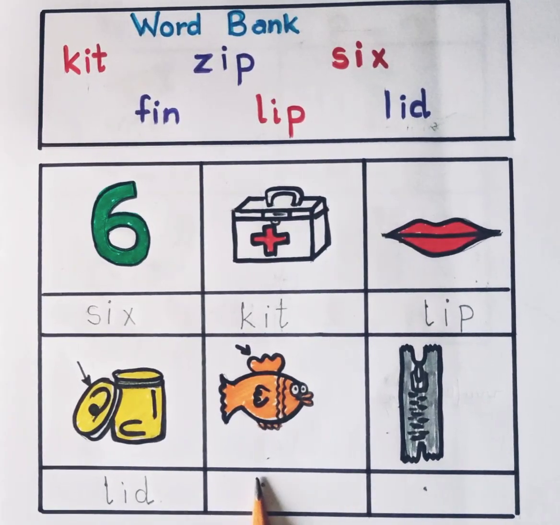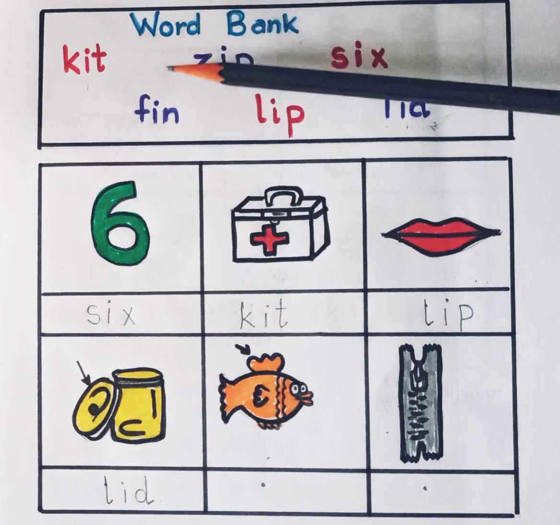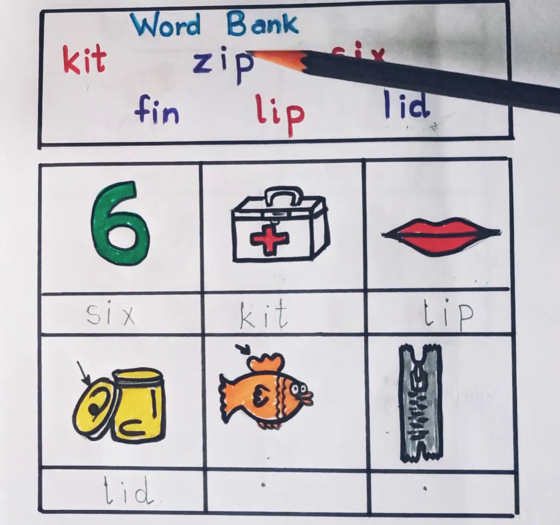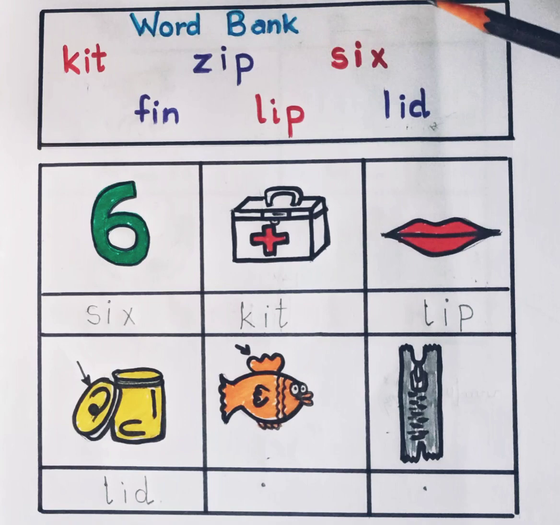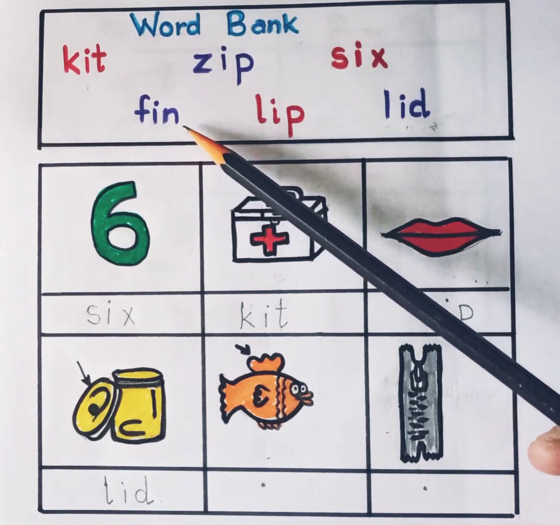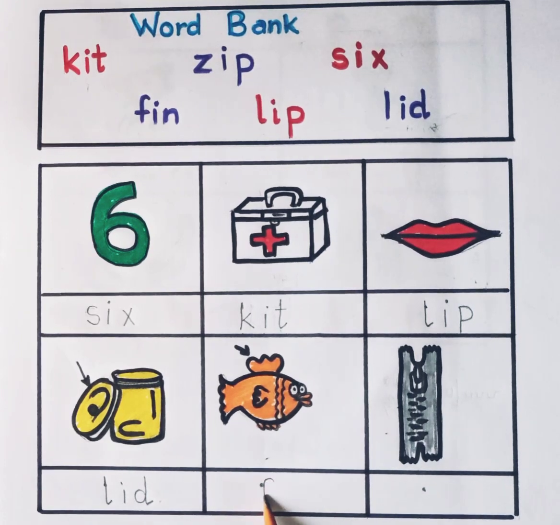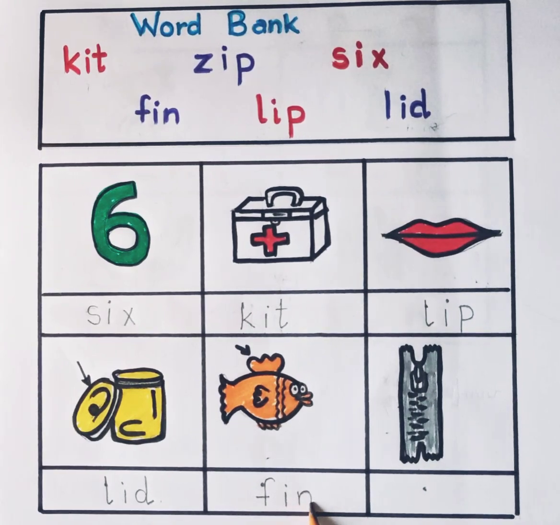This is the picture of fin. Fin. Children, F is the sound of letter F. Now let's find the word which starts with letter F from the word bank. Is this? No. Is this? No. Is this? No. Yes, we got the correct spelling of fin here. Now let's write the spelling of fin here. F, I, N, fin.